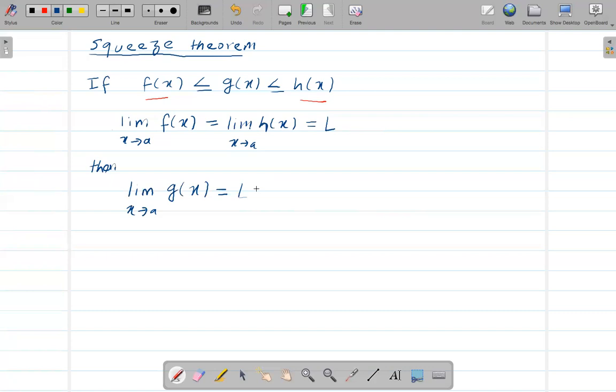I might ask something related to this theorem in the exam. I don't know what I'm going to ask, but if you understand this idea, you can definitely do the problem I ask in the exam.